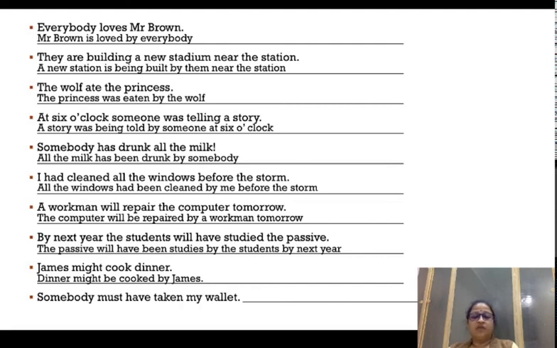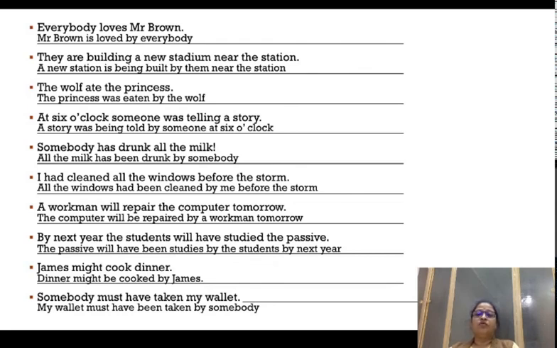Somebody must have taken my wallet. Subject is somebody, object is wallet, and the transformation is going to be like this. Must have taken. Have taken indicates the verb is present perfect, and wallet is the object. So my wallet must have been taken, because when you make a present perfect tense passive, you always put a been in between. Must have been taken by somebody.